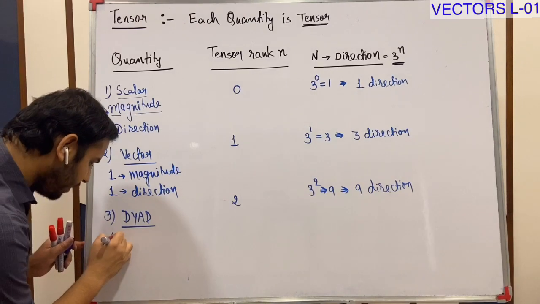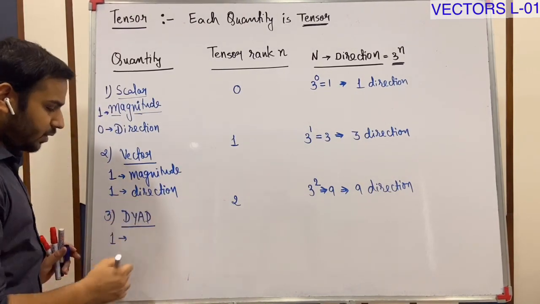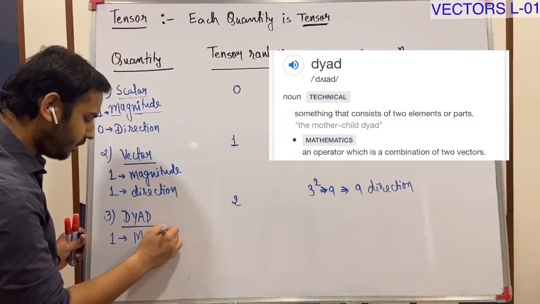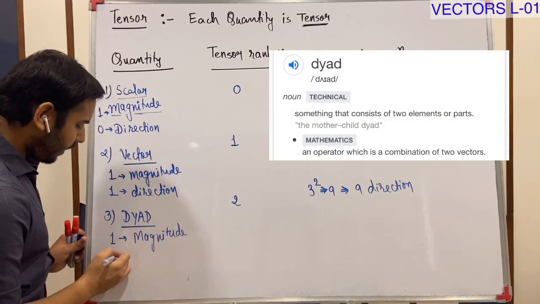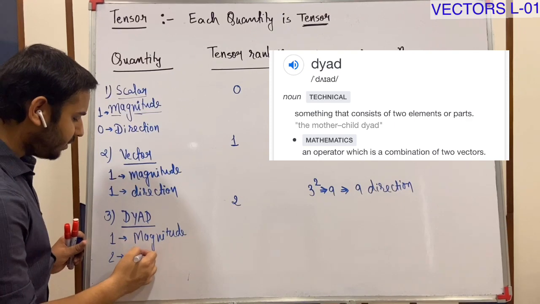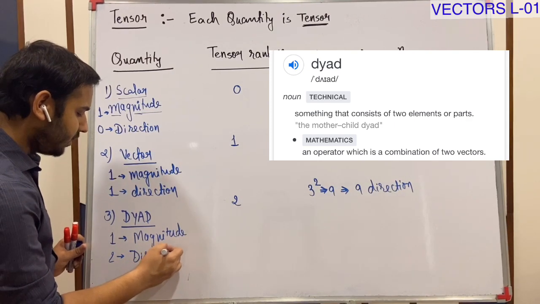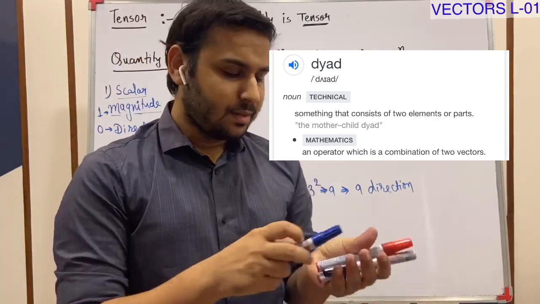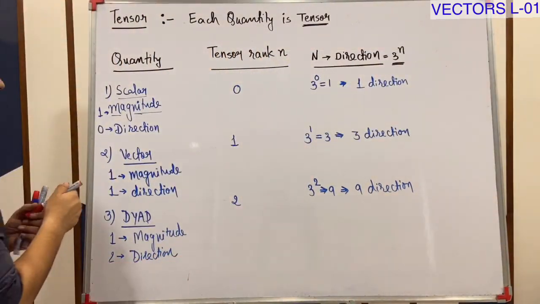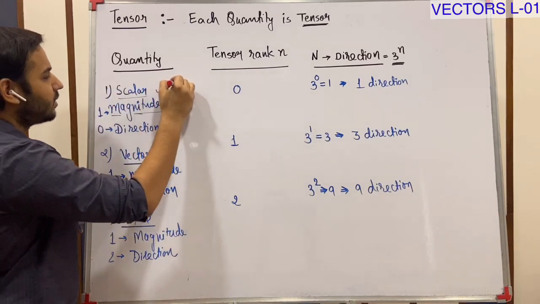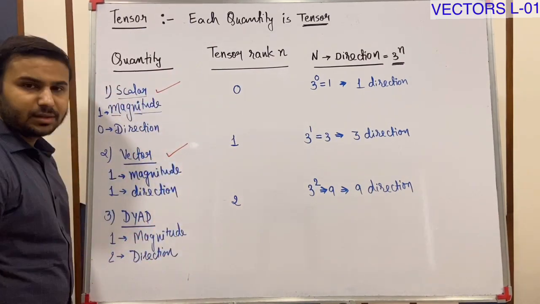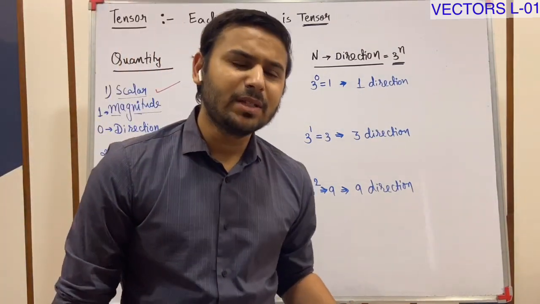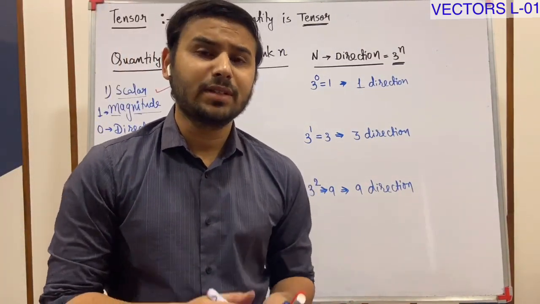To describe it, one requirement is magnitude and two is for direction. But for us, these two things are important: scalar and vector. Right now we are not going to discuss these things. These are not in our syllabus and not useful for us right now.